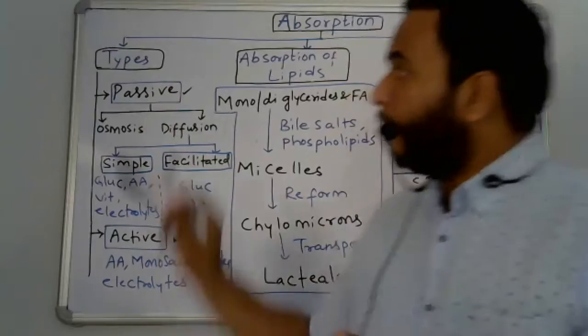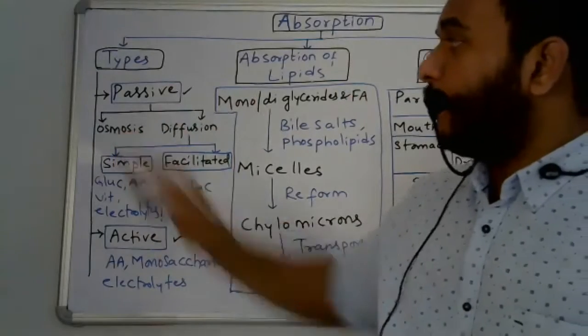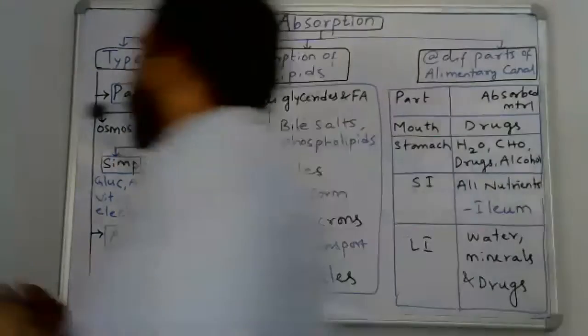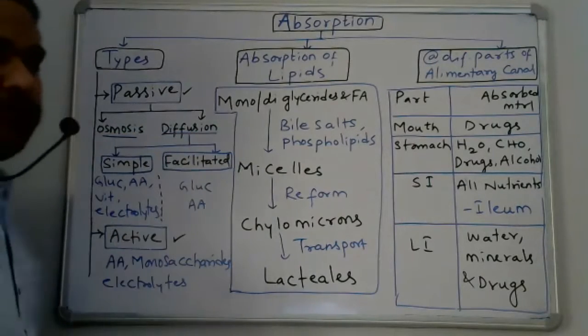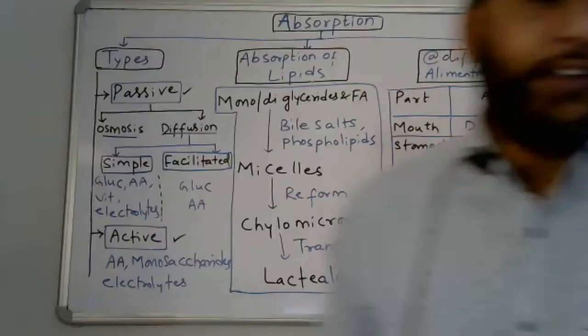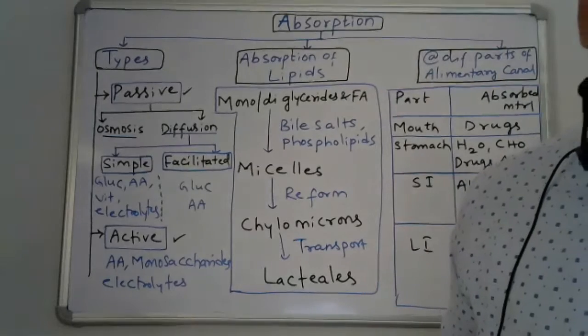Coming to passive absorption, there are further two types, two examples we can take: osmosis and diffusion.